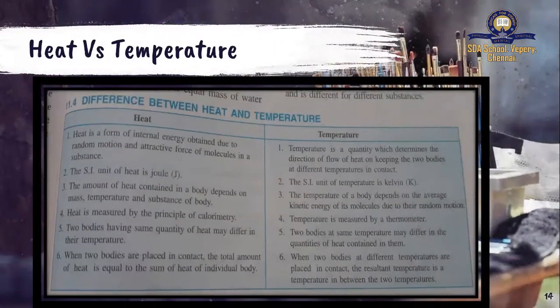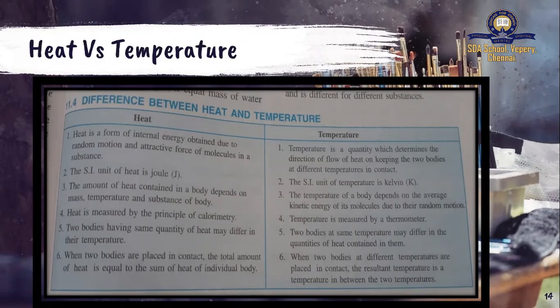So you learnt about heat, its unit, temperature and its unit. What is the difference between heat and temperature? First, their definitions are very different because one is the total internal energy, heat. Temperature is just a measure of hotness or coldness of the body. Their units are very different. And the amount of heat contained in a body depends upon mass, temperature and the substance, whereas temperature depends upon the kinetic energy of the molecules.